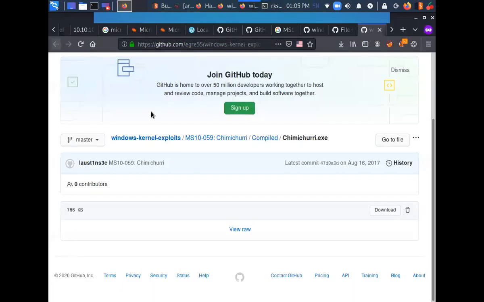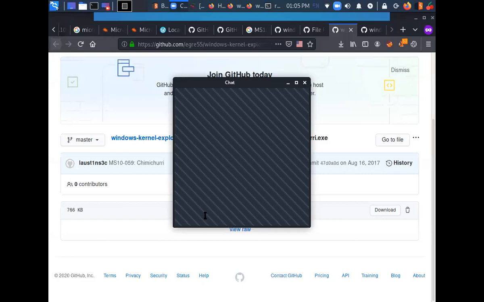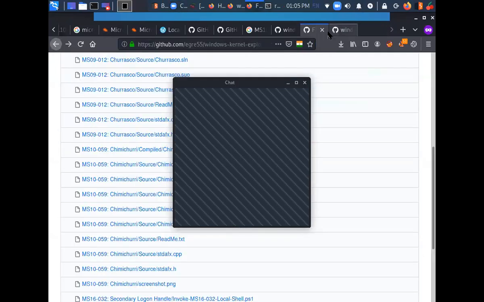Let me share certain resources with you. The exploit that I used is this one. Let me share this in the chat. This is the exploit exe. For further reference, you can refer to this GitHub repo for more exploits.